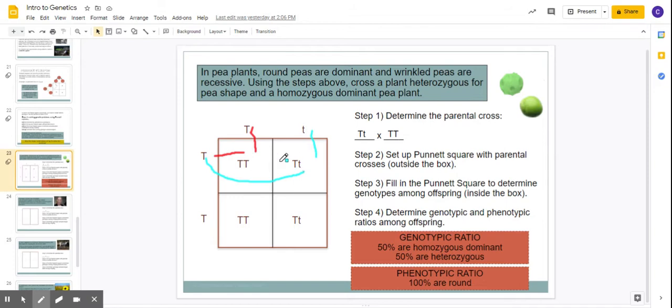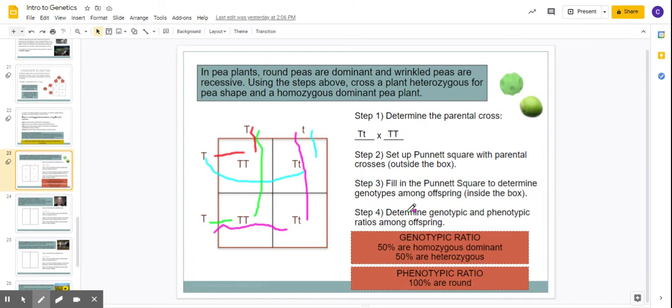And the big T. And you write it in that box. And we nearly always write the capital letter first, if there is one. Okay, this box, we've got a big T coming from here and a big T coming from here. In our last box, we've got a big T coming from here and a little t coming from here. Okay, so we filled it all out.